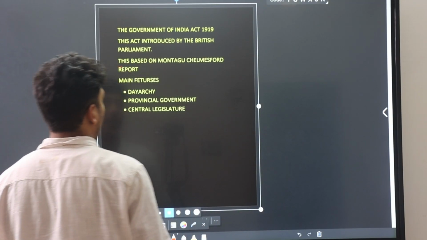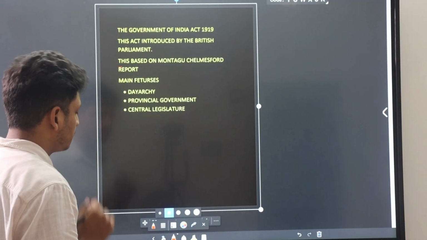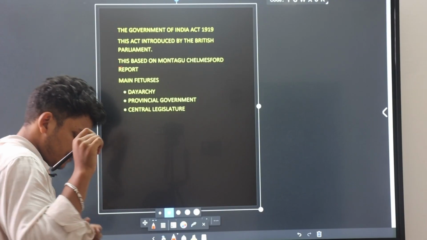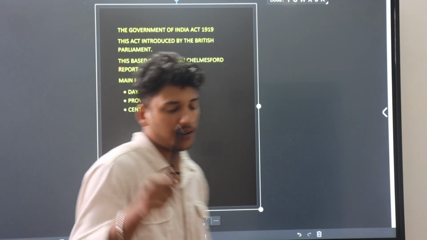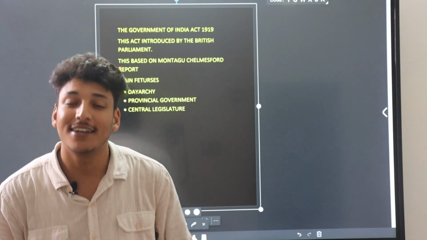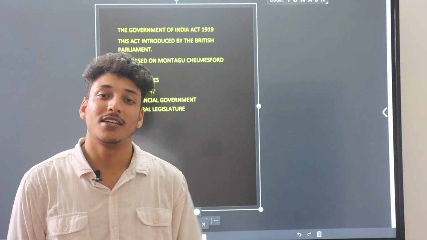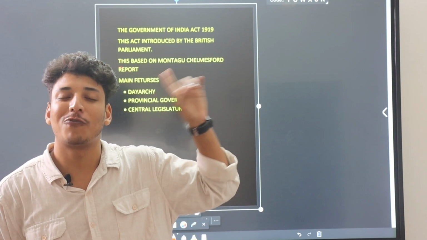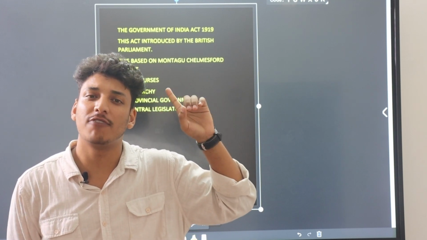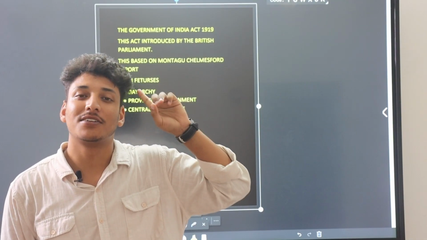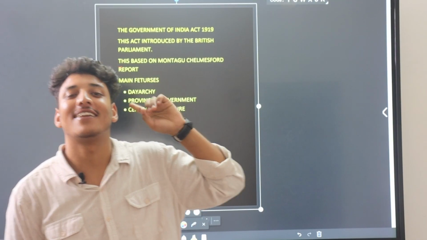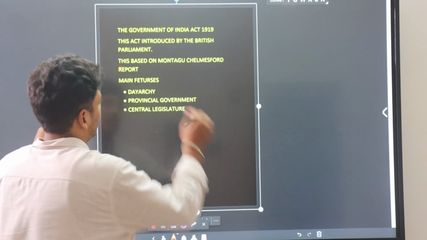Okay. Now moving to some provisions which we enacted in our constitution. First, we will learn about the Government of India Act 1919. Now, okay, remember this.